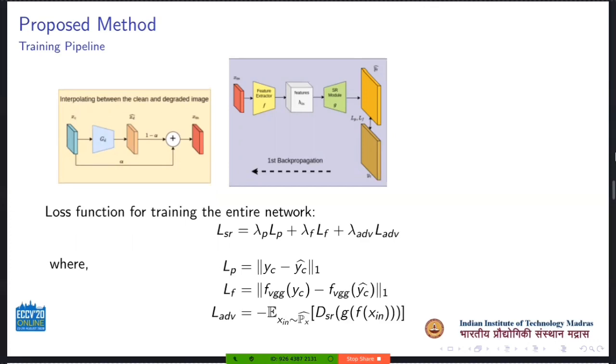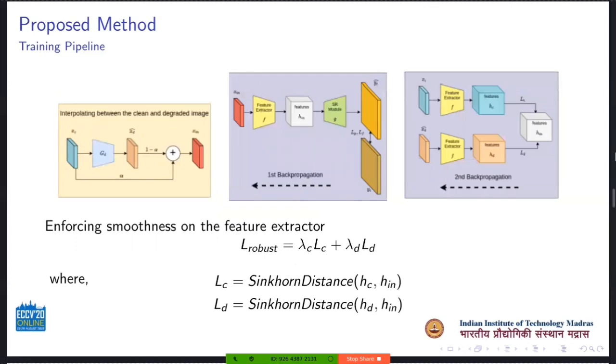To incorporate consistency across different degradations, we put the clean image, degraded image, and combination image through the feature extractor and minimize their pairwise distance. This ensures that the feature extractor will maintain a smoothness as we gradually move from a clean image to one of its degraded counterparts, keeping the variation in the super-resolution output to a minimum. The smoother the features are, the more consistent the output will be.